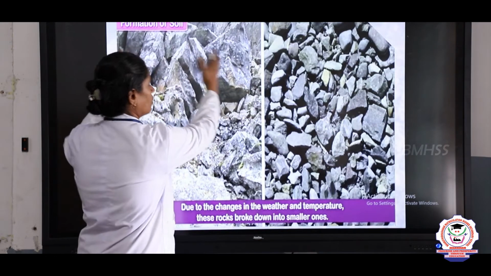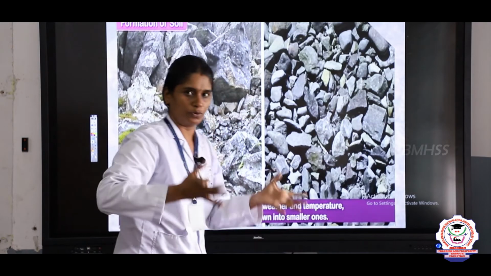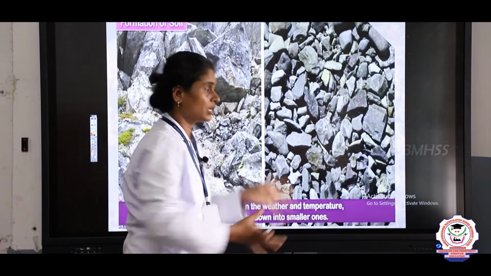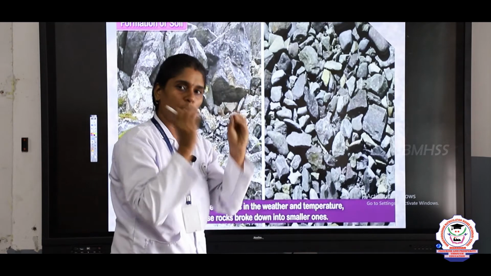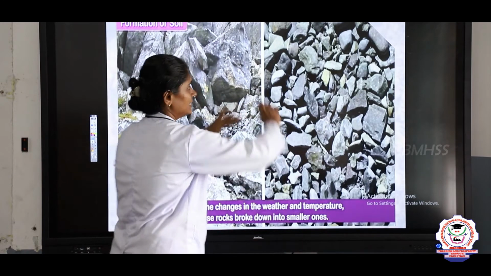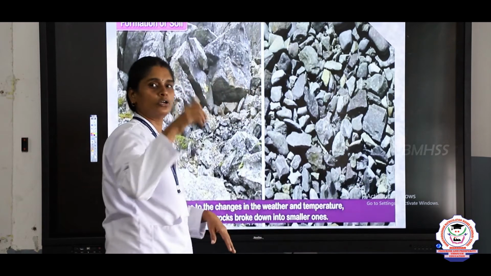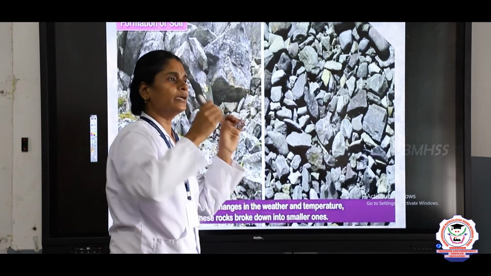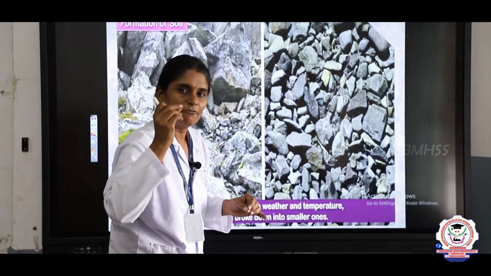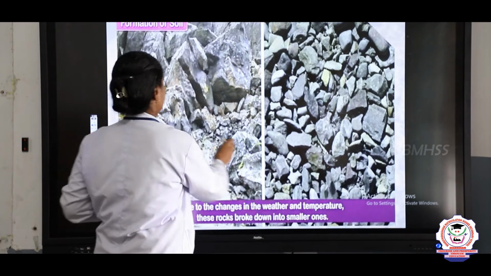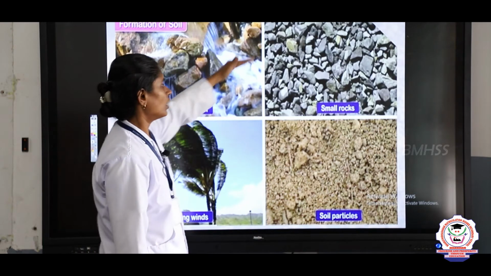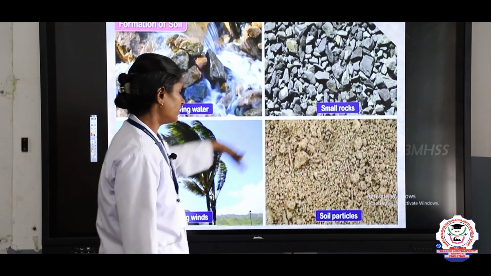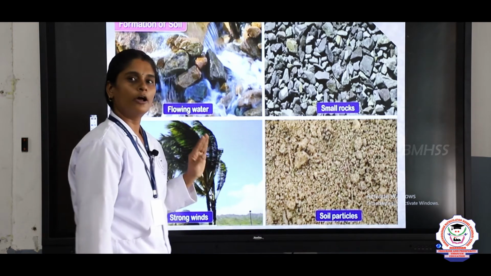After a few months or a few years, because of the high pressure and temperature, big rocks are broken down into smaller pieces, and again these rocks are broken down into very fine particles. You can see that because of flowing water and strong winds, soil particles are formed.